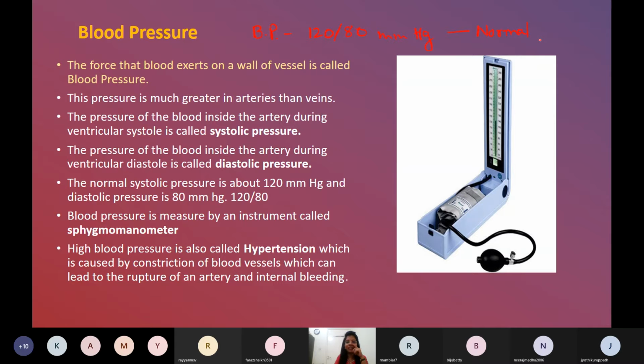But there are some people whose blood pressure is a little more or less than this. If somebody XYZ has this blood pressure, what will you say? Is it normal blood pressure? No, it's not normal. It is very high. We will say it is high blood pressure. And high blood pressure is also called hypertension.